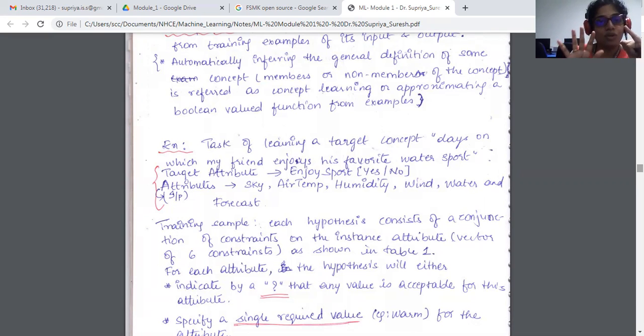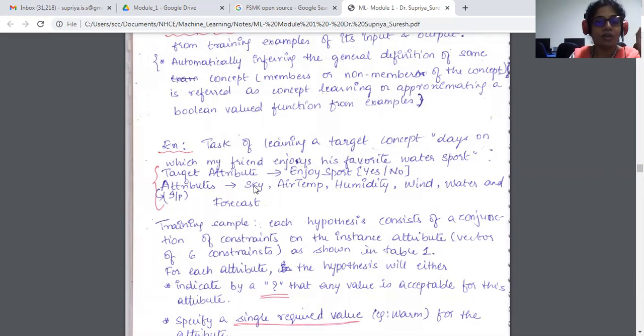Today, if I want to check whether it is really feasible to go out and play or not, I have to check these 6 attributes, and based on those attributes, I can decide whether I will go or not. Okay. So for the training example, each hypothesis consists of a conjunction of constraints on the instance attributes.